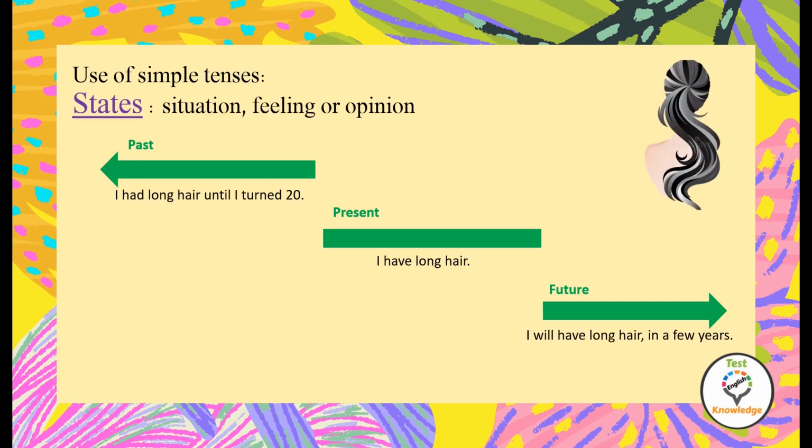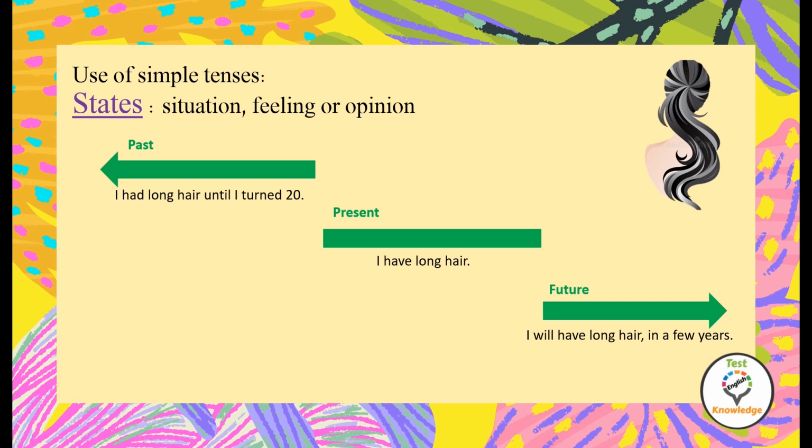We reviewed simple tenses for repeated actions. But we also can use simple tenses to describe a state. What is a state? State is a situation, a feeling, or an opinion. Do states change often? No. For the present simple, here is an example. I have long hair. Is this a repeated action? No. It's a state. I have long hair.